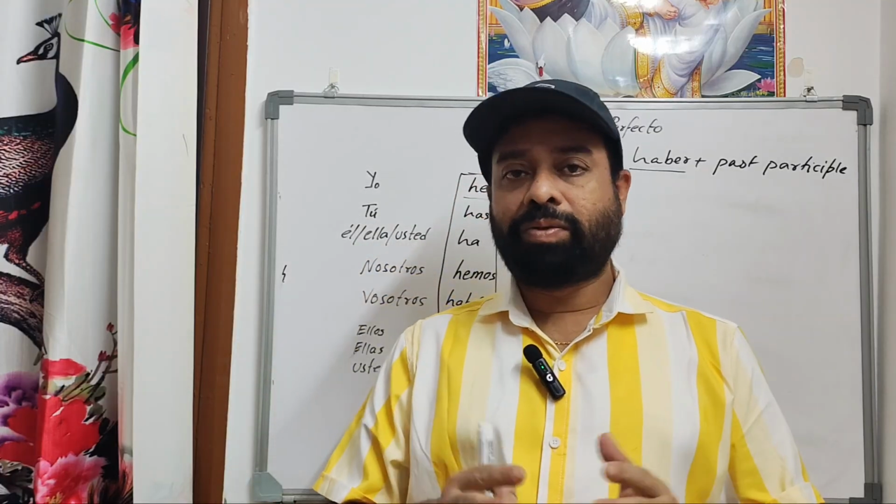And now we're going to do the -er verb and -ir verb. Why? Because there's a logic. With -er and -ir, we just add the same ending. That's why I kept it separate, so it will be much easier for you. So here also we need subject pronouns plus conjugation plus the past participle of the -er verb and -ir verb. One by one we're going to do it. Let's see how the -er verb works with an example, and then we go for the -ir also, so it will be much easier for you to understand.